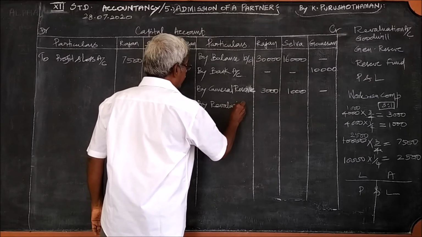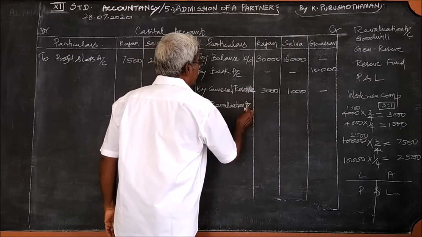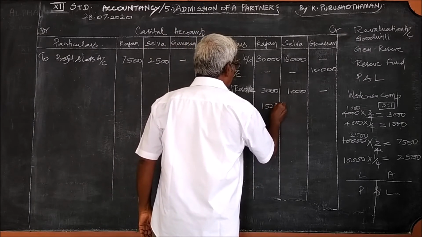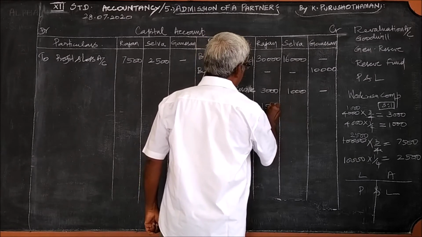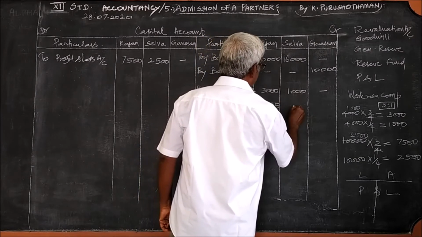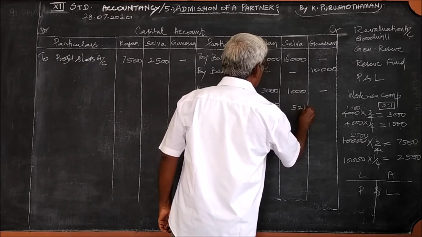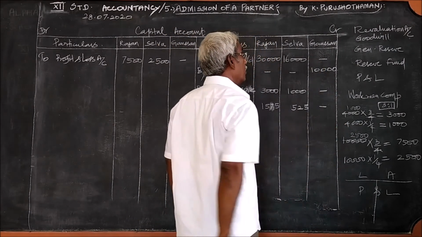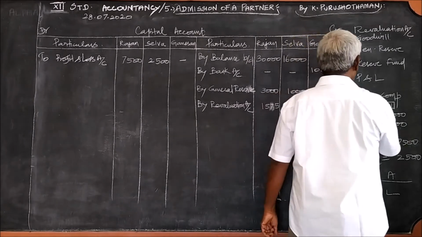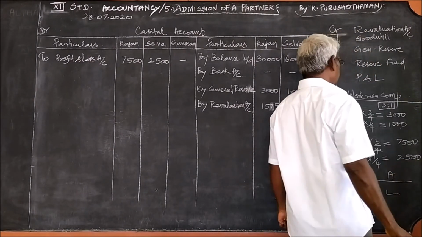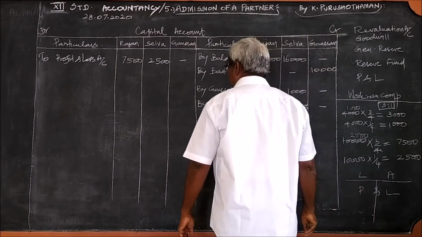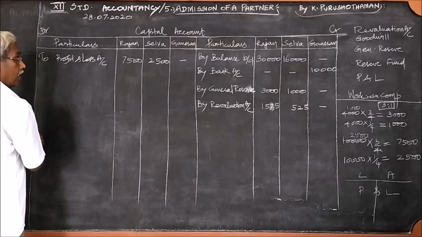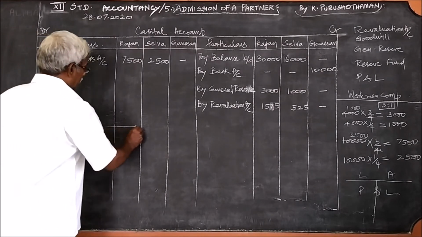Therefore, by revaluation account, it is 1,575 and 525. So we have completed all. Now we can try to close the capital account.